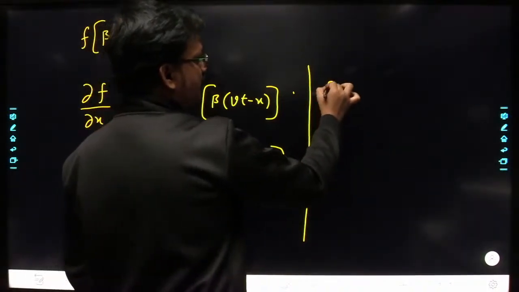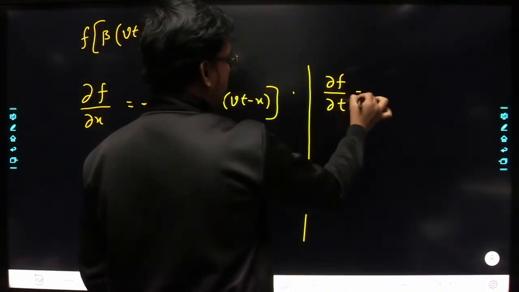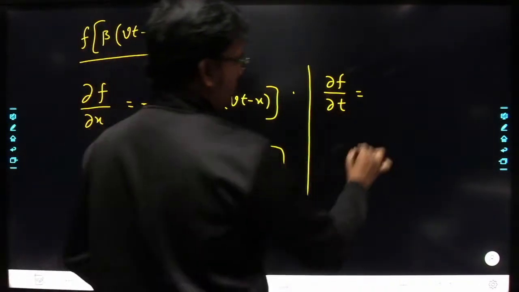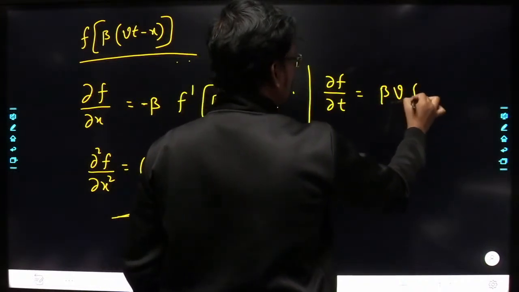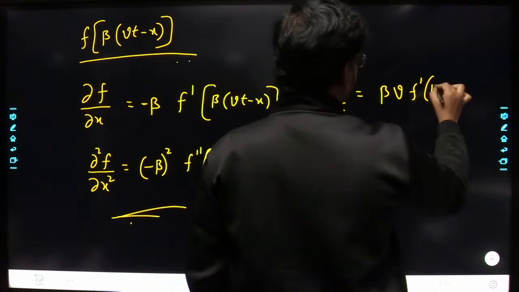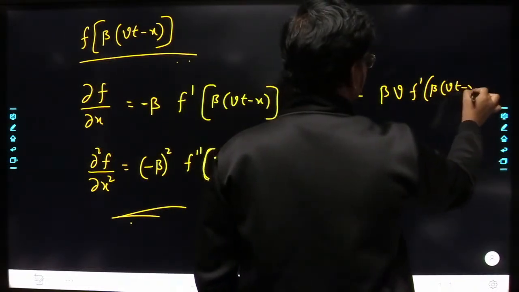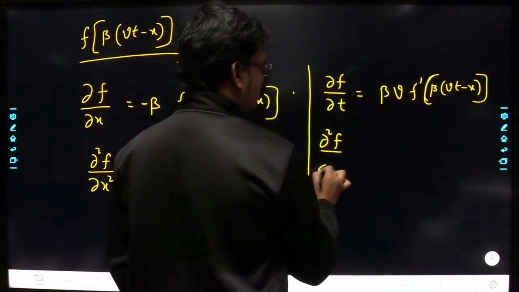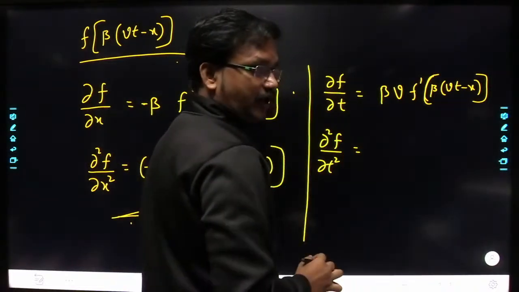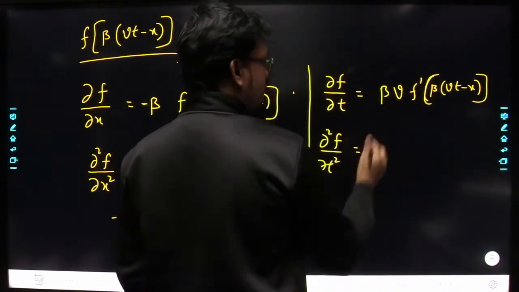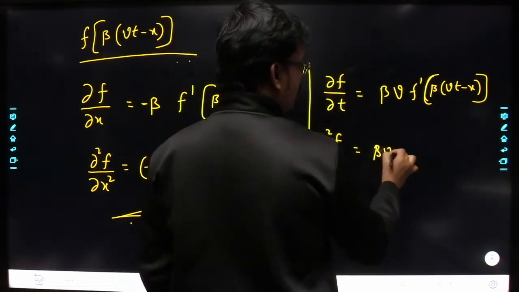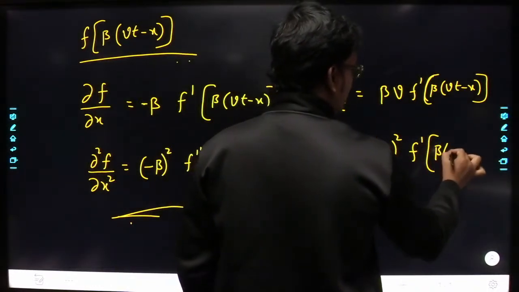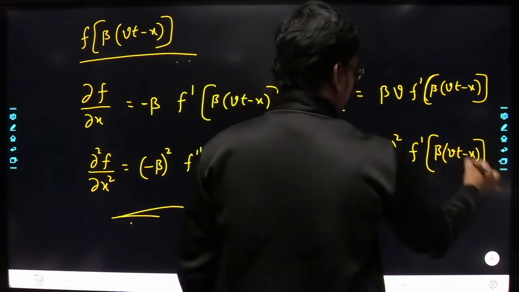Now similarly, if I differentiate the function with respect to time, what am I going to get here? If you differentiate this function with respect to time, you are going to get beta into v into f dash of beta into (vt minus x). Okay, now again differentiate this function with respect to time. What are you going to get here? You are going to get beta v whole square into f double dash of beta into (vt minus x). Understood?